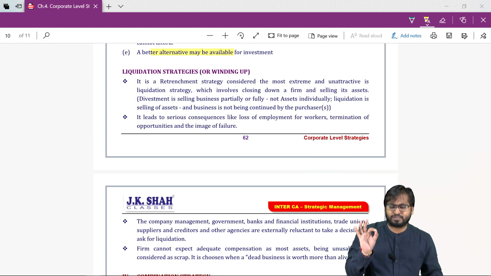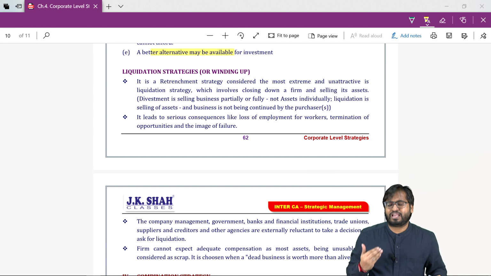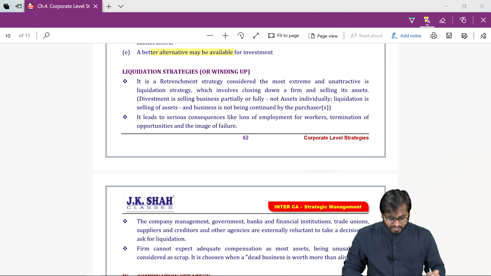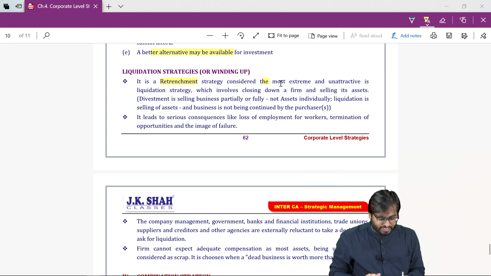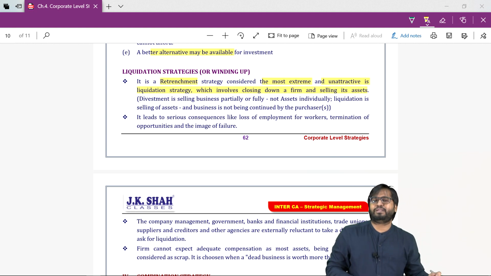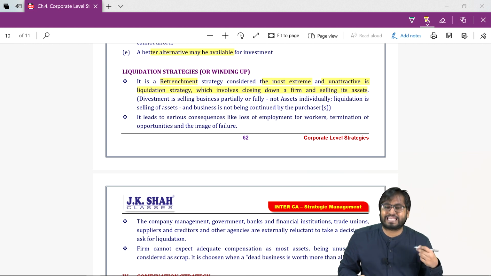It is not a popular strategy. The management or the owner, the promoter who started off with this business, will have a stigma for the rest of his life. It is a retrenchment strategy considered most extreme and unattractive. Nobody likes to go for liquidation, which involves closing down a firm and selling its assets.